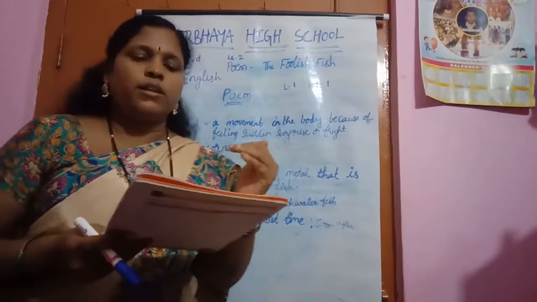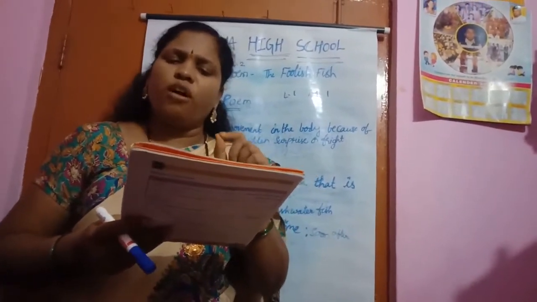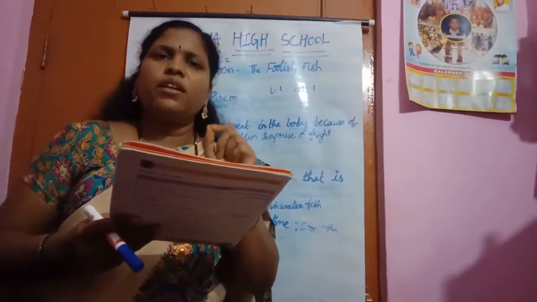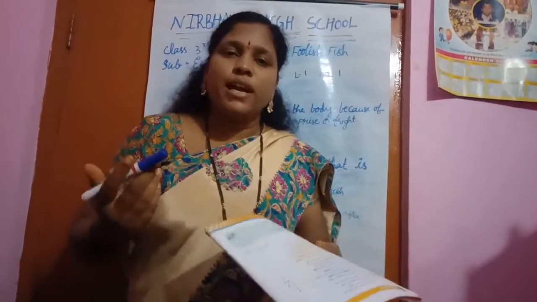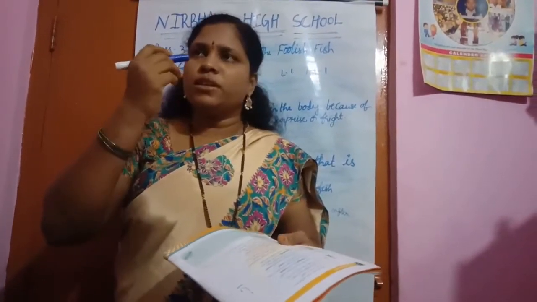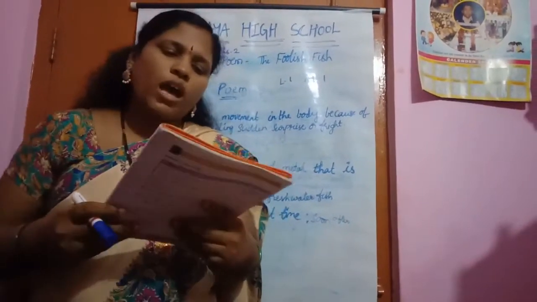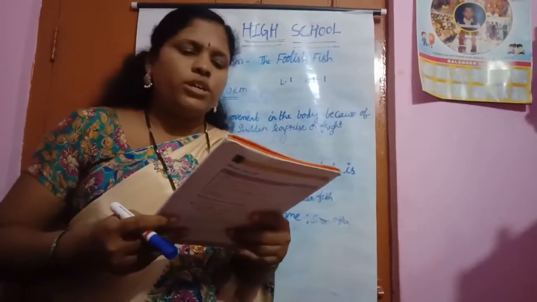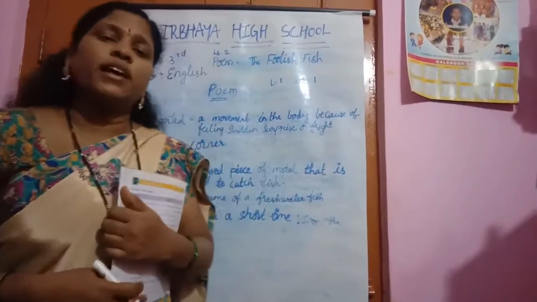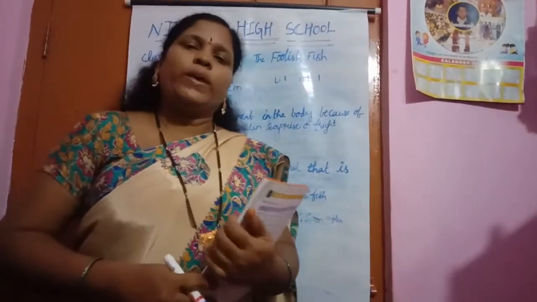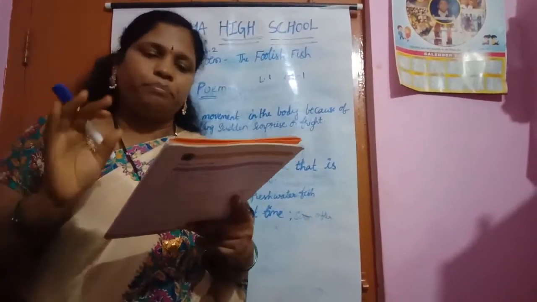Yes, like that here also the little fish said, dear mother, is that a worm I see? Means what is it asking? It is asking whether what she is seeing is a worm or not. I am very hungry and I wish you would get the worm for me. Then what is it asking, children? The little fish is saying that I am very hungry. Can you get it for me? It is asking for that worm.